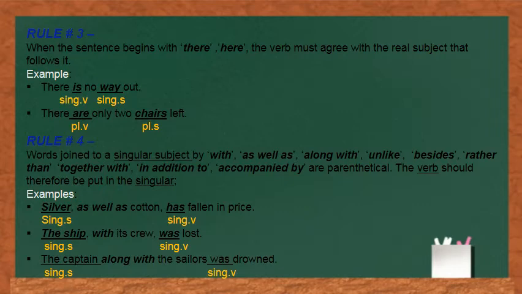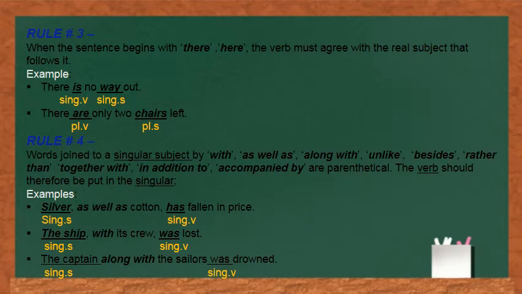Come to the example. Silver as well as cotton has fallen in price. We have a singular subject, silver, so we have used a singular verb. As well as cotton, just ignore this. The ship with its crew was lost. Used a singular verb. The captain along with the sailors was drawn. Our subject is the captain, which is singular. So we have used a singular verb, was.